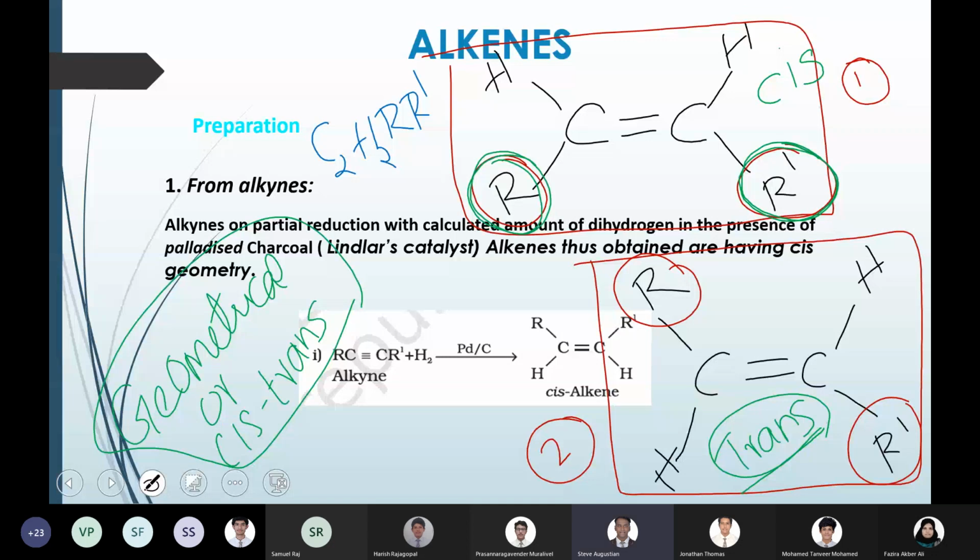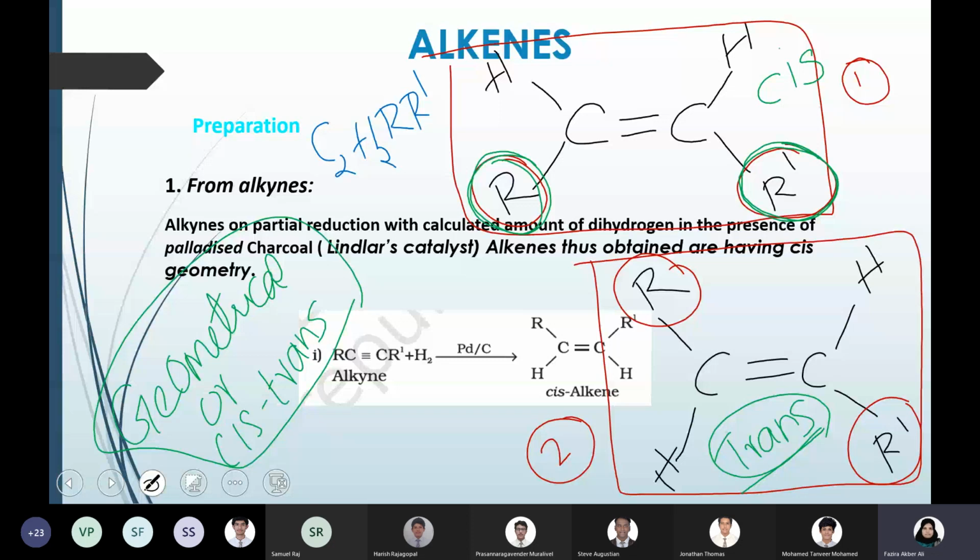Ma'am, so this is not possible in alkanes, right? Yeah, in alkanes it is not possible. So this is another new type of isomerism that you're learning specifically for alkenes. And this is due to the presence of double bonds between the carbon atoms in these compounds.